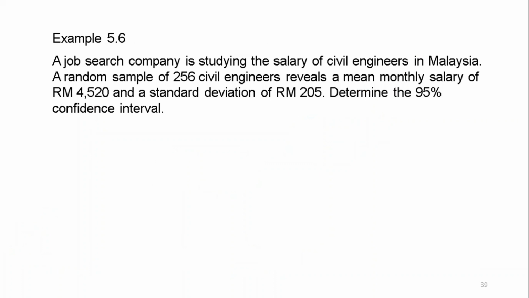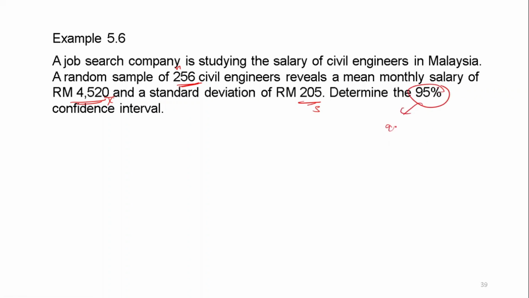Okay, let's start example 5.6. The job search company is studying the salary of civil engineers in Malaysia. A random sample of 256 civil engineers reveals a mean monthly salary of 4,520 and a standard deviation of 205. So this one is x-bar, this one is our n, and then this one is our standard deviation. Determine the 95% confidence interval.